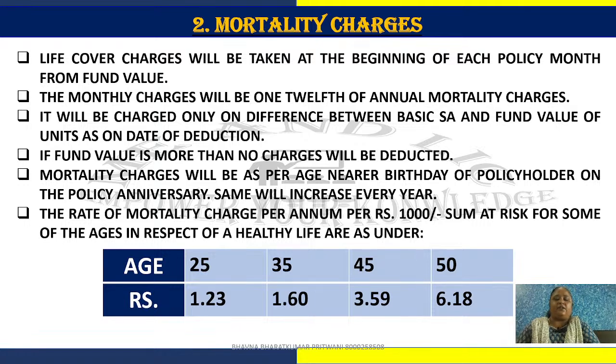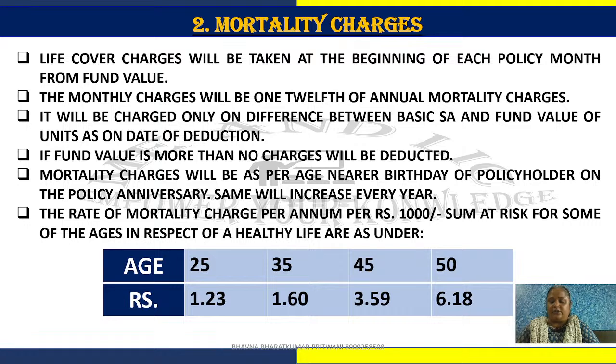Which is very less. If you are 35 years old, it is 160 rupees, meaning 320 rupees for 2 lakh rupees sum assured, charged yearly. If you are 45 years old, then 359 rupees, and approximately 740 rupees yearly is charged. And for 50 years of age, it is 618 rupees per lakh, no? So 1,236 rupees are charged for your 2 lakh rupees insurance. So it is very less.